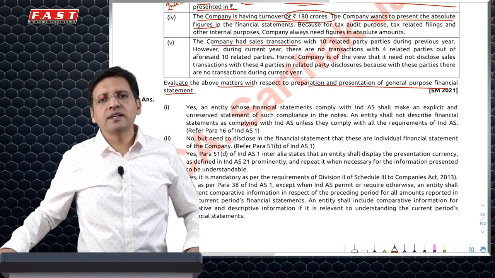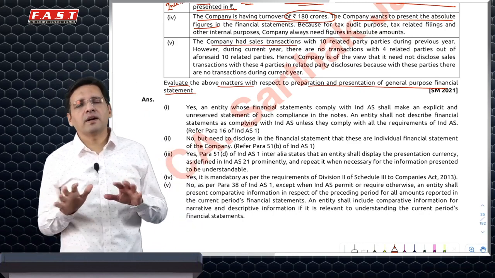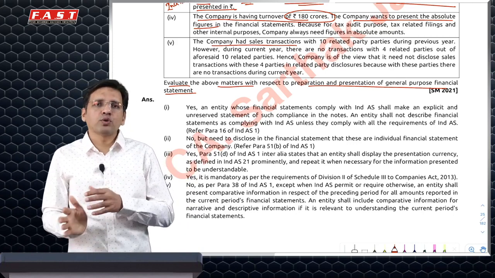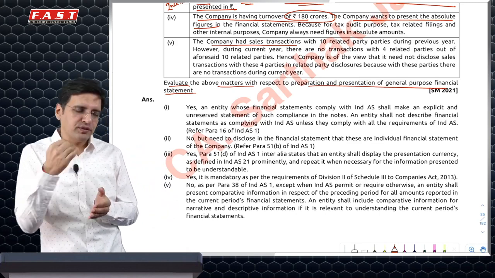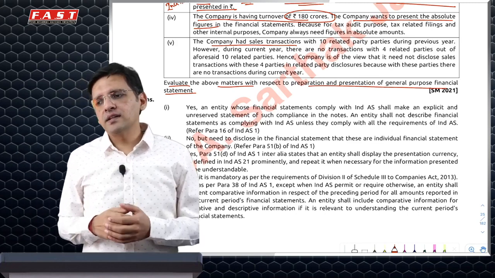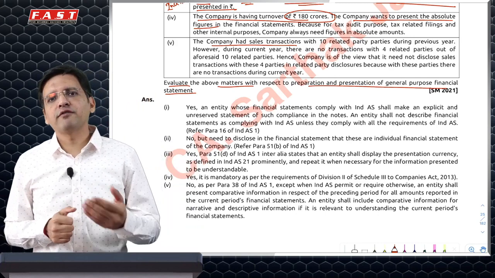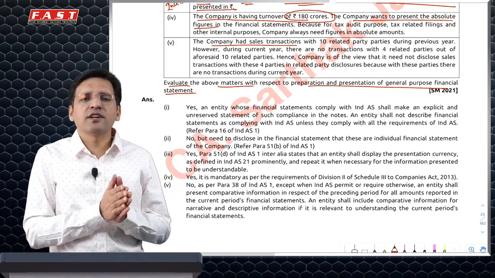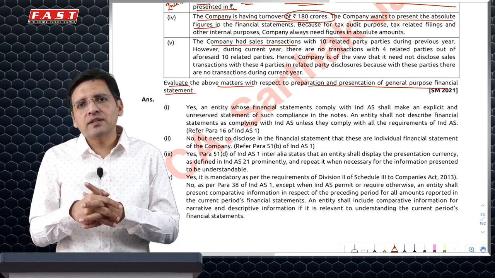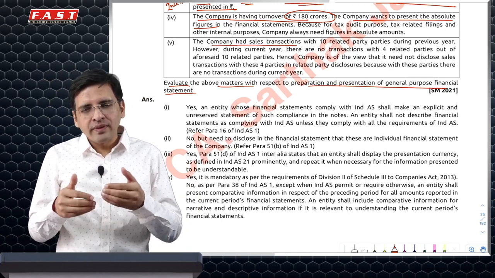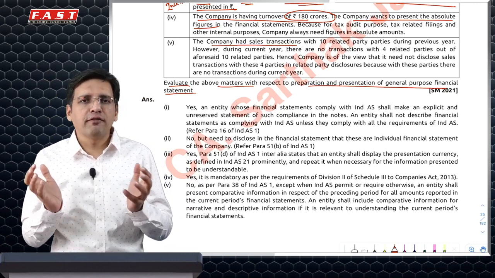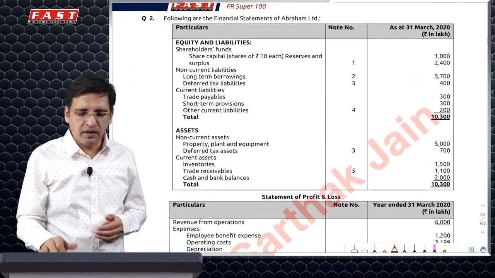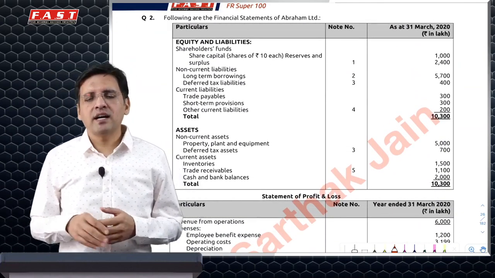Another case where the company did transactions with 10 related parties last year. This year it is done with 4 related parties. The question is whether, when we show comparatives, we should show only the 4 done in the current year, or all 10. The answer is that comparatives have to be given for every piece of information presented in the current year with respect to what was there in the previous year, for facilitating comparison and helping users understand what was there in previous years. So we will have to disclose all the related party transactions, and not just the 4.